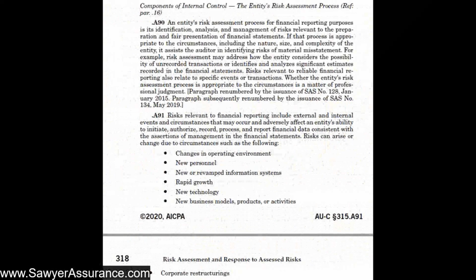Okay, so now we're down in the explanatory material section for the entity's risk assessment process, which we were talking about just a second ago. So here they explain exactly what the entity's risk assessment process is. And it says that for financial reporting purposes, it's identification, analysis, and management of risk relevant to preparation and fair presentation of the financial statements. And so it says that if the process is appropriate for the circumstances, for instance, related to the entity's nature, size, and complexity, then it would assist us in identifying risk of material misstatement.